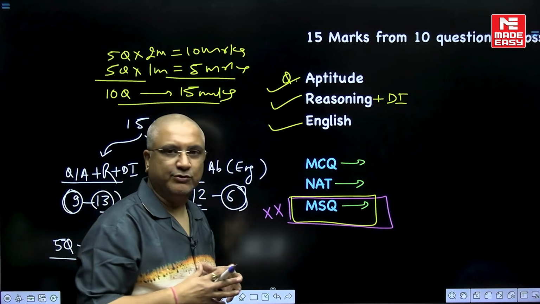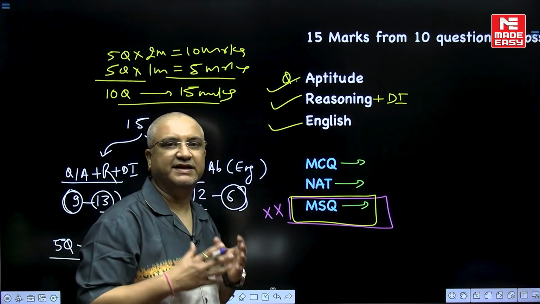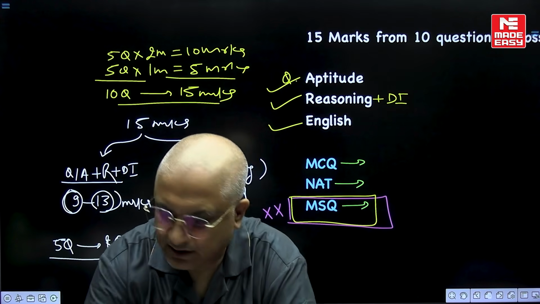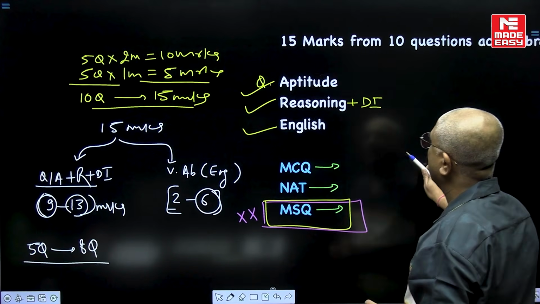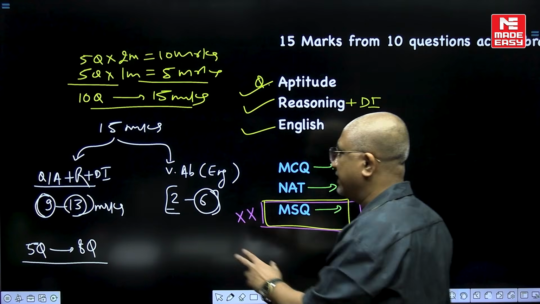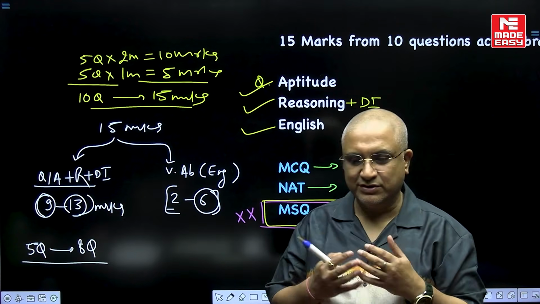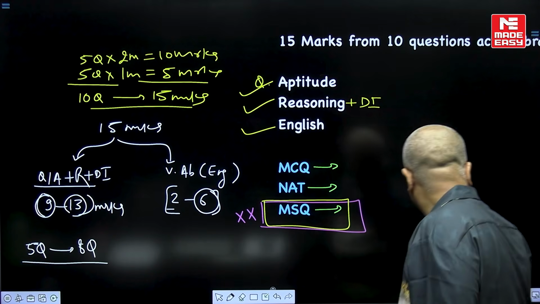So far aptitude had not been assigned even a single question on MSQ, but anytime MSQ can also be a part of aptitude, right? Now I hope this idea is absolutely clear how these 15 marks are going to be distributed, and QA and reasoning can vary. They can be interchangingly used. That is the element of the surprise which examiner keeps up to him, right?